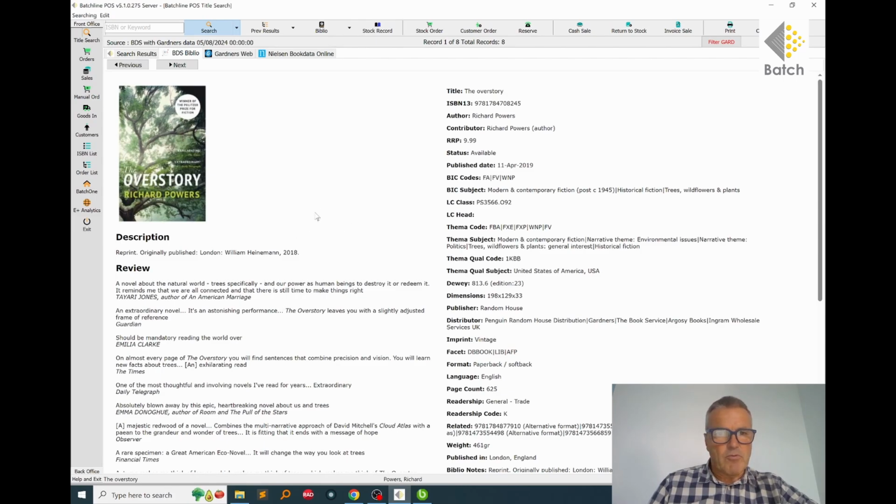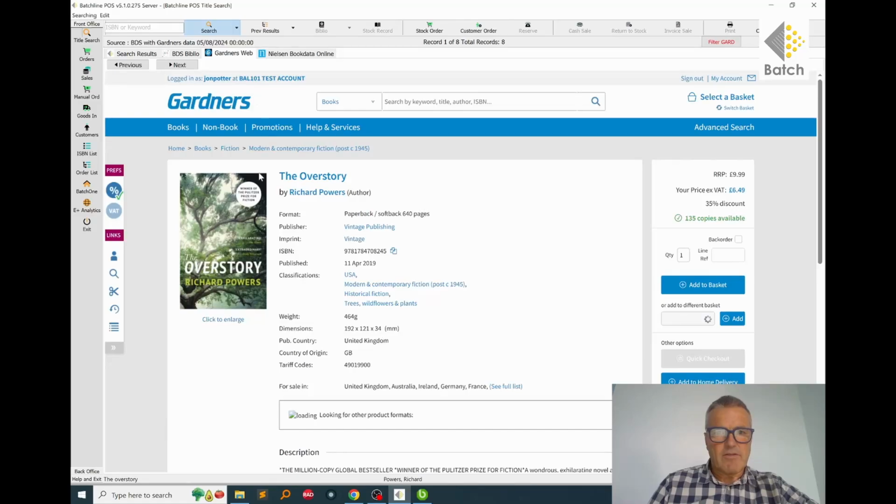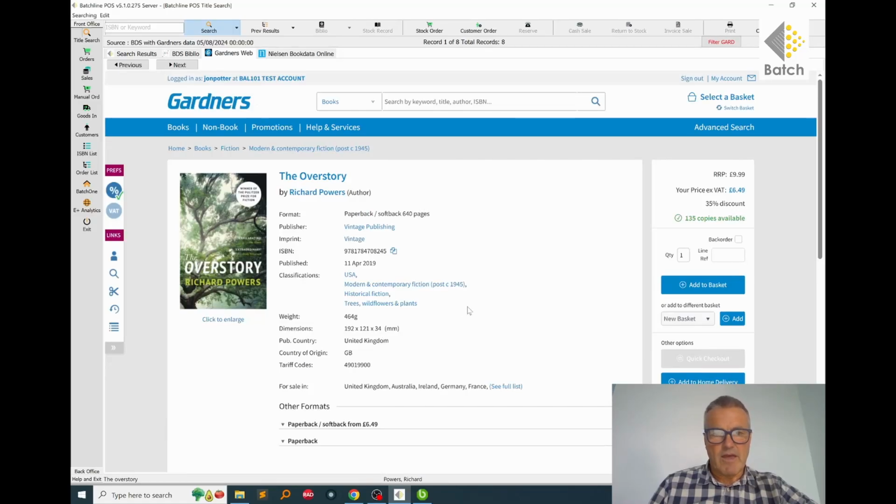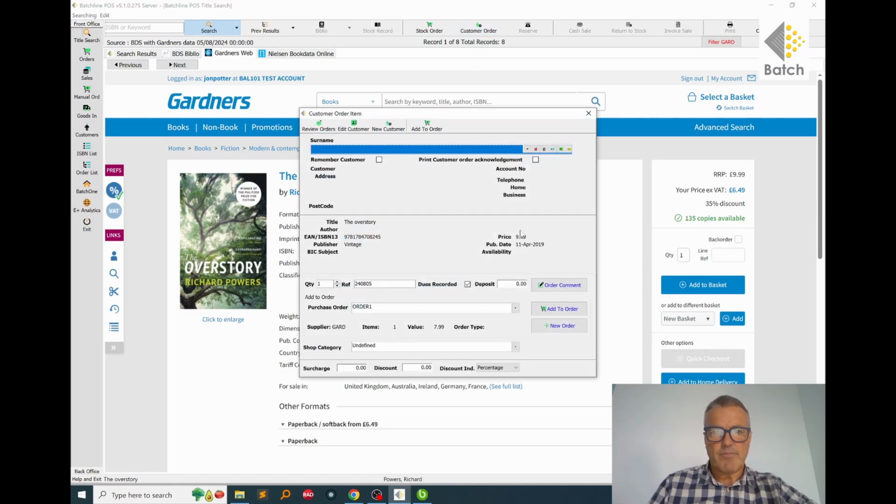If we want to get this book as quickly as possible, we may well get it from our wholesaler Gardners. And BatchLine has this very useful tab that takes us immediately to the Gardners website, and it actually shows us immediately their stock holding. So Gardners have plenty in stock. We don't have it in stock, so we can place a customer order, and we do that just by clicking on customer order. And here we have the customer order screen.